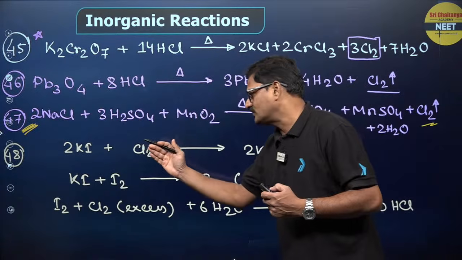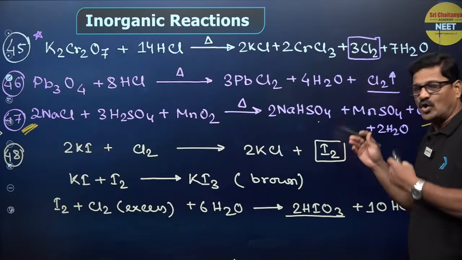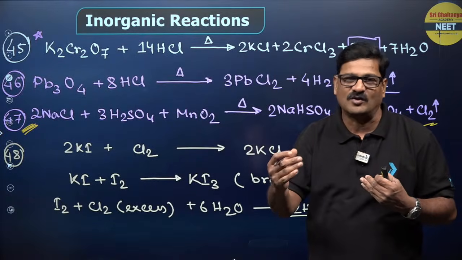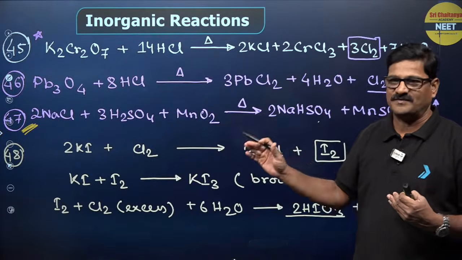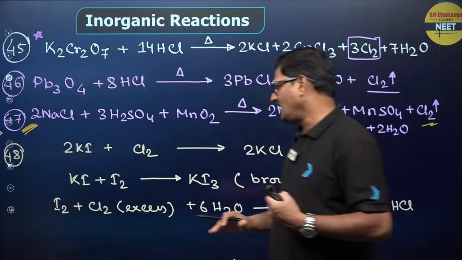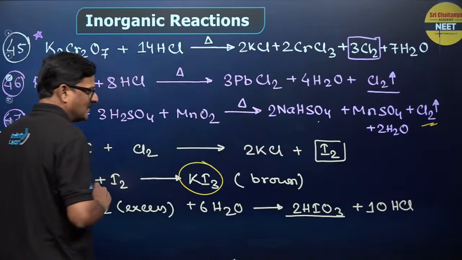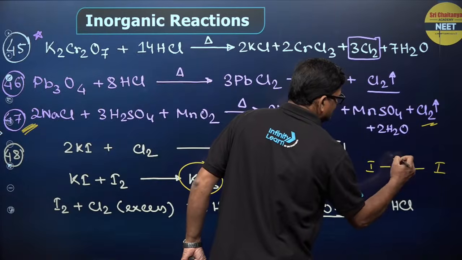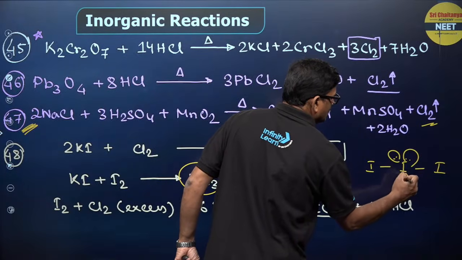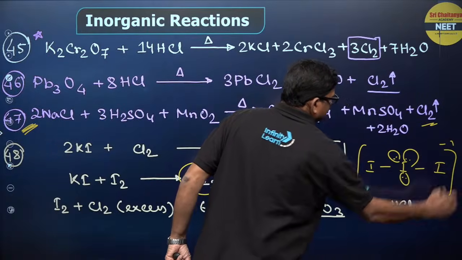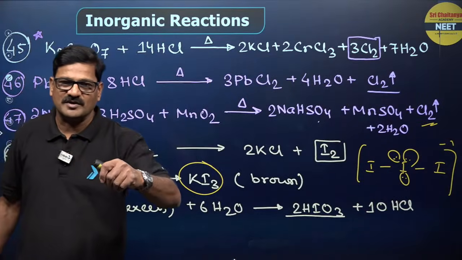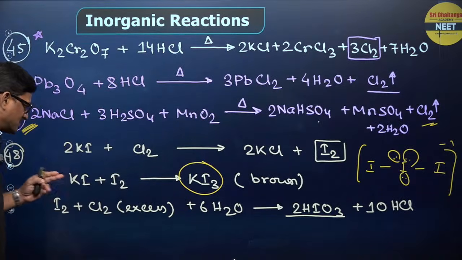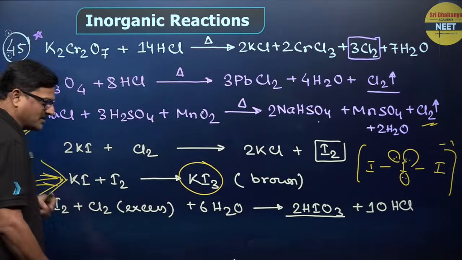Potassium iodide reacts with chlorine gas giving potassium chloride and iodine. So, a lower halogen can displace a higher halide ion in aqueous solutions. This is phenomenal. And KI plus I2 gives rise to KI3. It is brown because iodine in it has a charge of -1. Solid iodine is not soluble in water, but it is soluble in aqueous potassium iodide. The reason, assertion reason questions in the NEET examination.